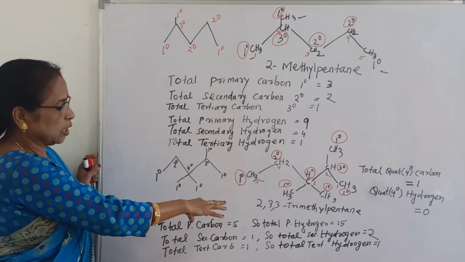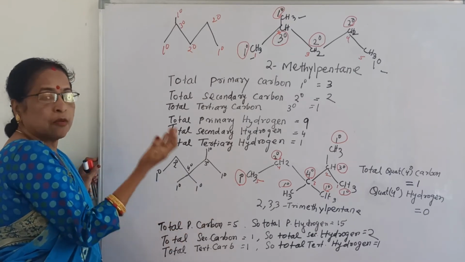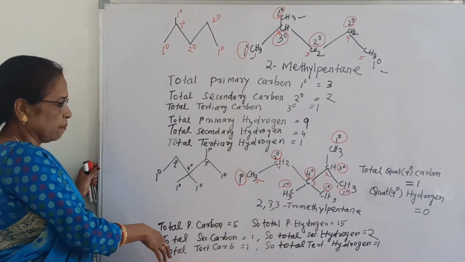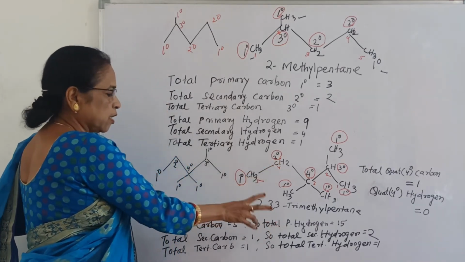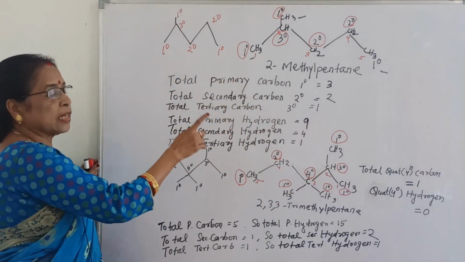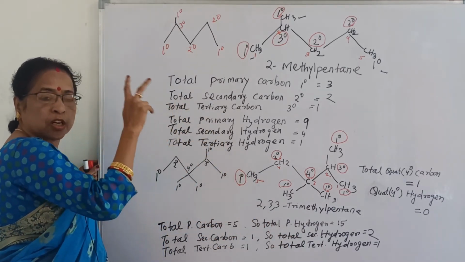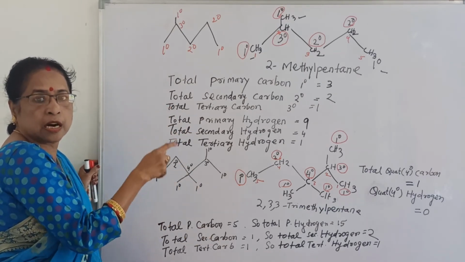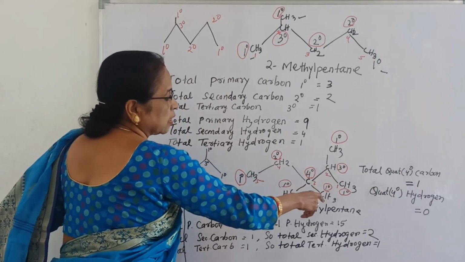And here also the 2 3 3 trimethyl pentane. Here also you can observe 5 primary carbon. One primary carbon contains 3 hydrogen, that is why 15 hydrogen primary. And next one, total secondary carbon. Here it is only 1, so it contains 2 hydrogen. Similarly, tertiary carbon contains 1, that is why hydrogen also 1. So remember secondary carbon contains 2, tertiary carbon contains only 1 hydrogen, and quaternary carbon contains no hydrogen. So that is why this quaternary contains no hydrogen.